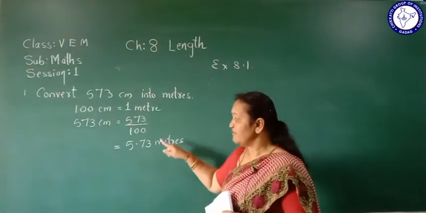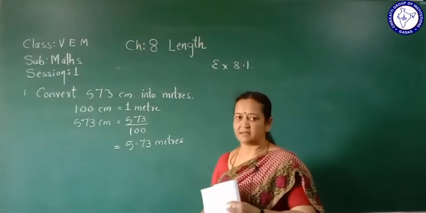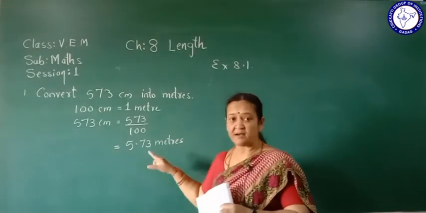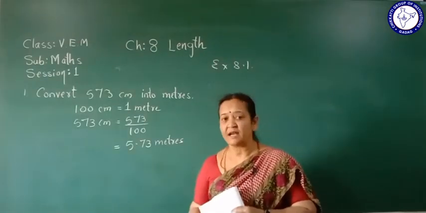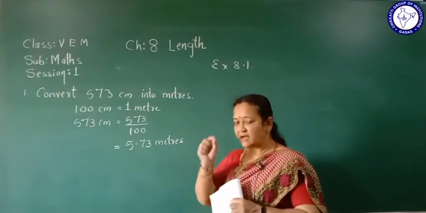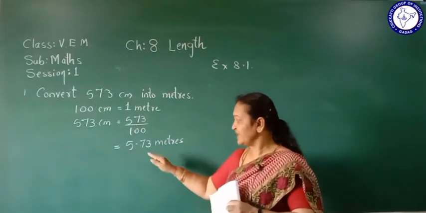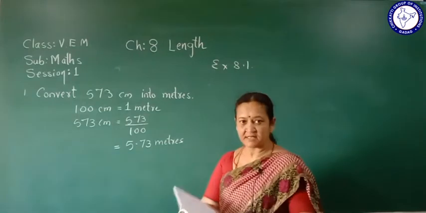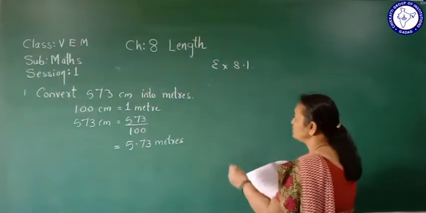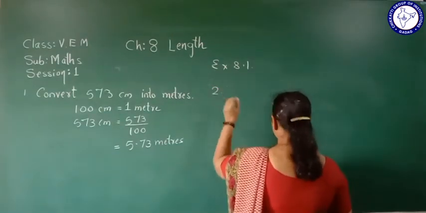So it is 5.73 meters. And here you should not read it as seventy-three. Decimals we read single digit, that is, 5.73 meters. This understood?